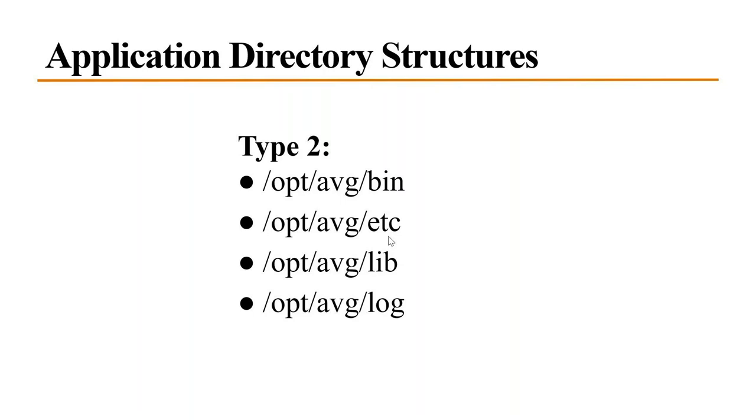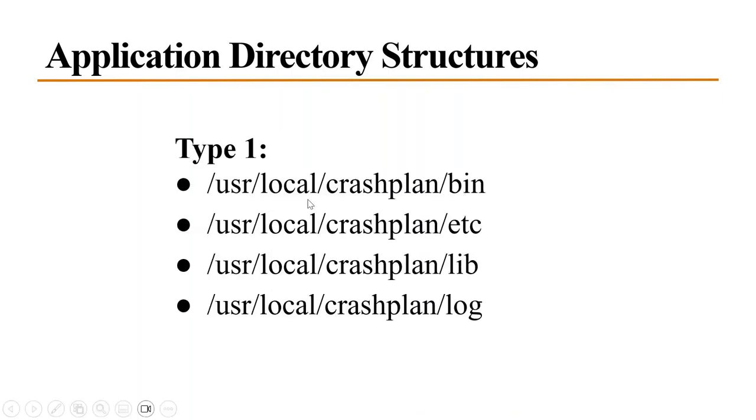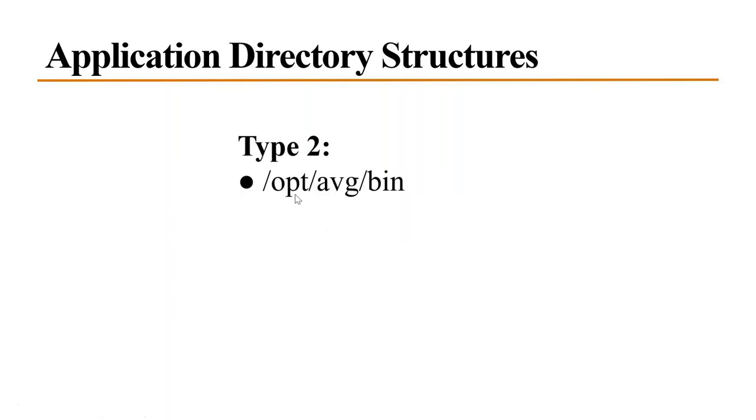What is the difference between installing third party software in the opt folder and installing it in the user local directory? What is the difference between these two? We are trying to understand the application directory structure in user local as well as opt.